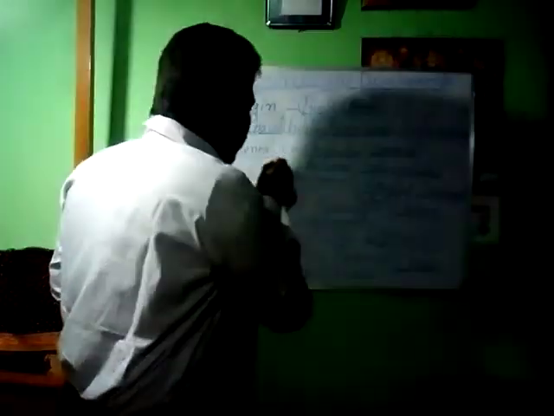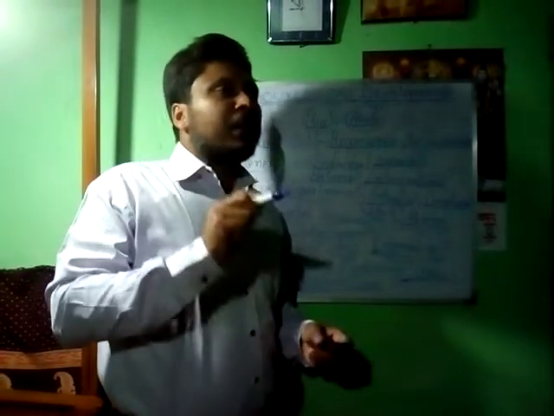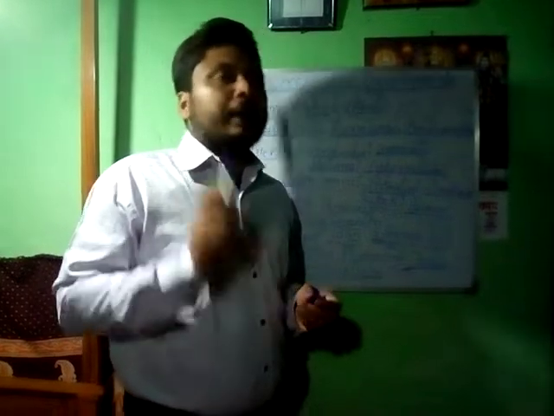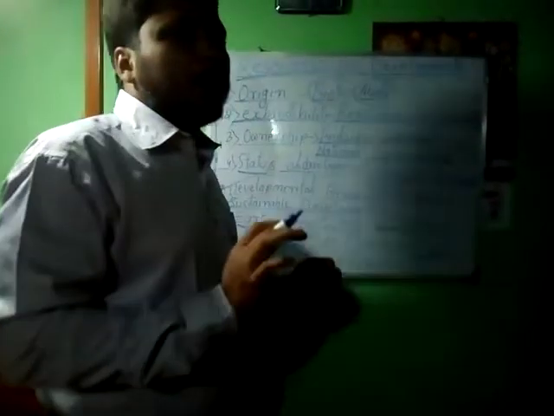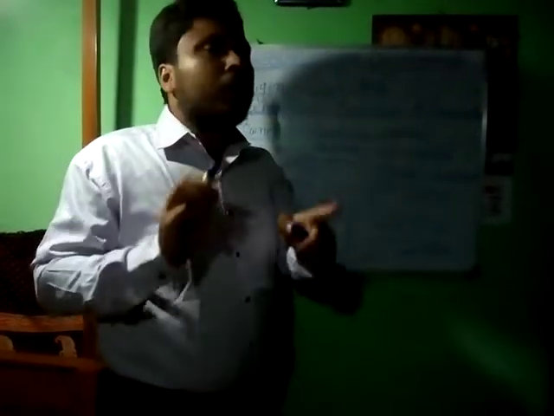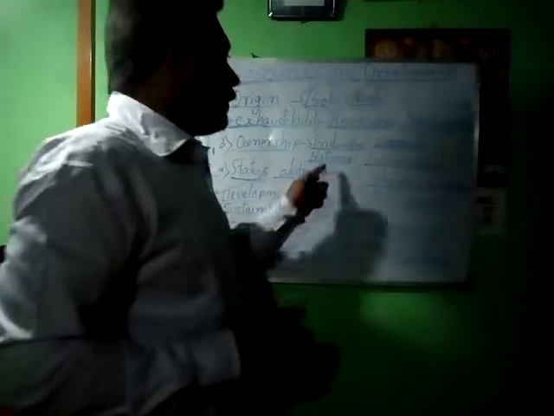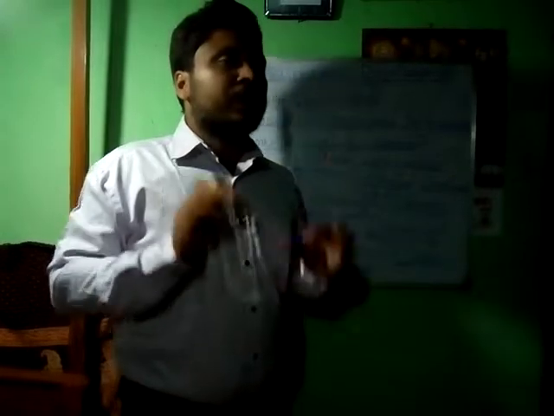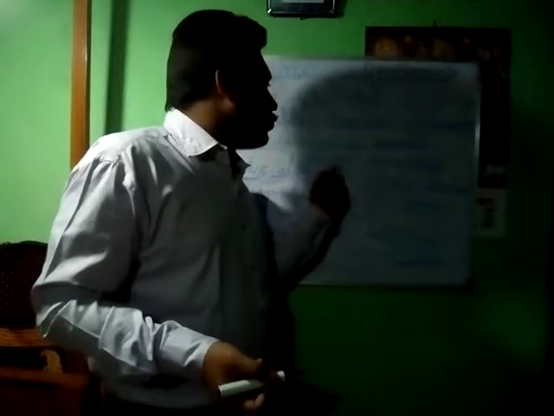Next, on the basis of ownership, there are individual resources. Things which belong particularly to only one individual are called individual resources, just like this pen is my individual resource. Resources used by the whole community are called community resources, just like a park, which is used by the whole community. Next, national resources: resources used by the whole nation are called national resources, just like rail lines, rail stations and airports.